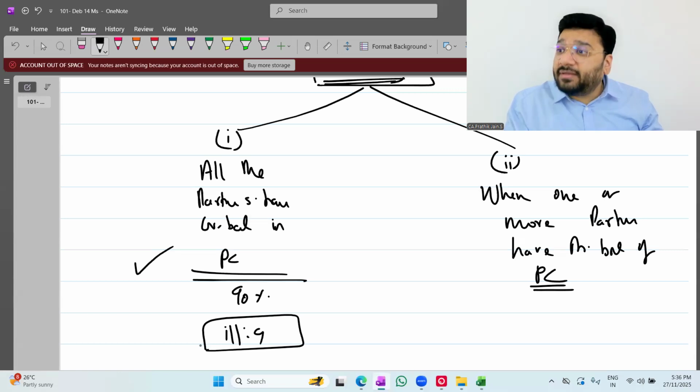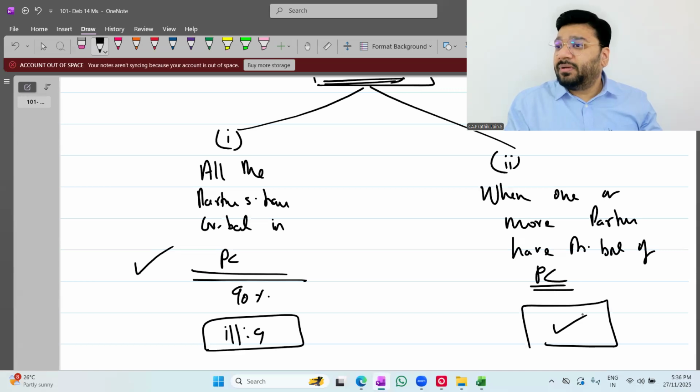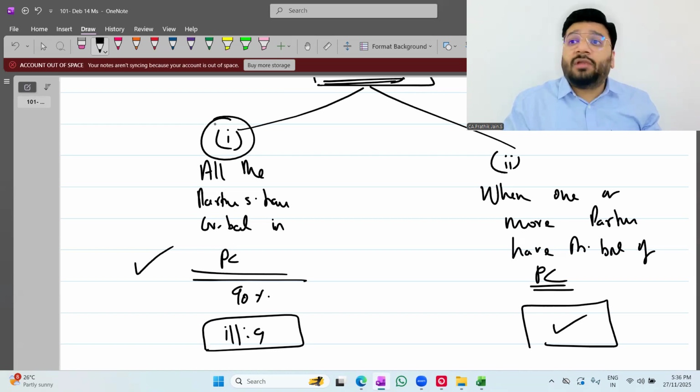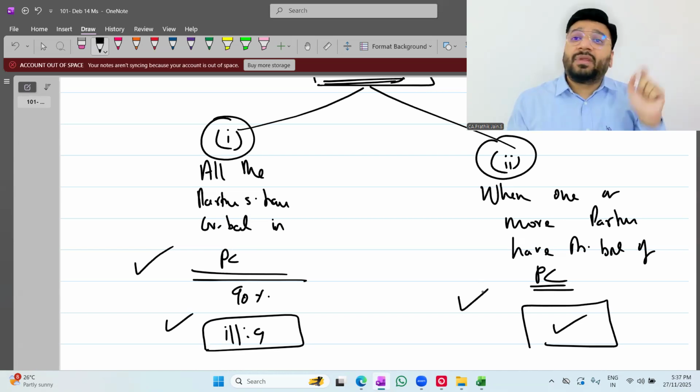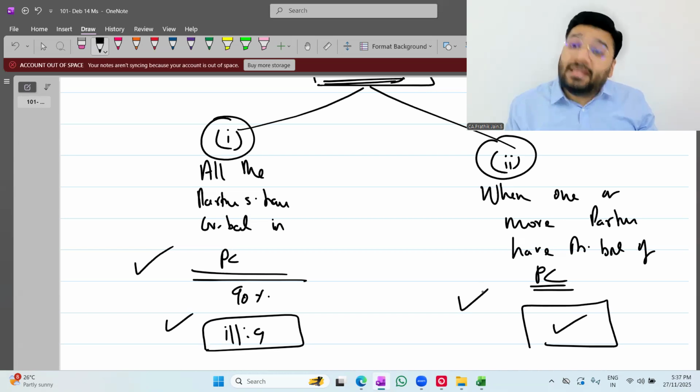Case 1. We will do one example based on the other case also, so you should have clarity. One scenario is solvency where all the partners have credit balance. Another is solvency where one or more partners have debit balance. Then we have insolvency when one partner has a debit balance, and one more case of insolvency where more than one partner has a debit balance. According to the situation, your answer will differ. Are you able to understand?